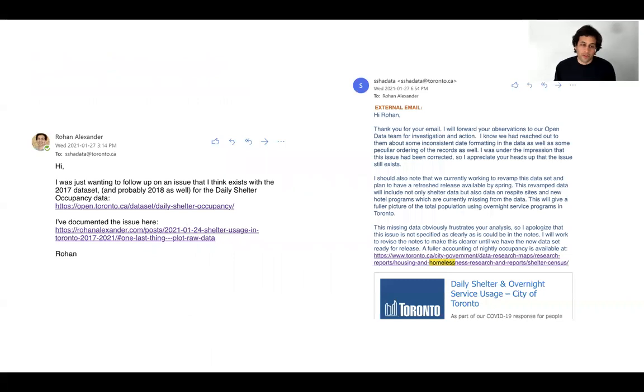In the case of the open data portal, the City of Toronto, every data set does have a data owner. So I sent them an email. Within 6 hours, they responded and said, yeah, we've got an issue here. We thought we had cleaned it. We obviously haven't. But also, look, there are all of these other wonderful data sets that you can use, and we'll update it in the meantime. So, a happy ending on this story.